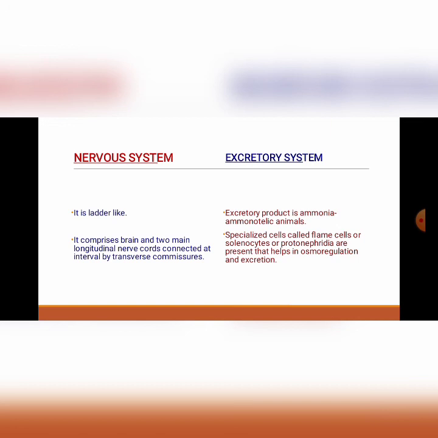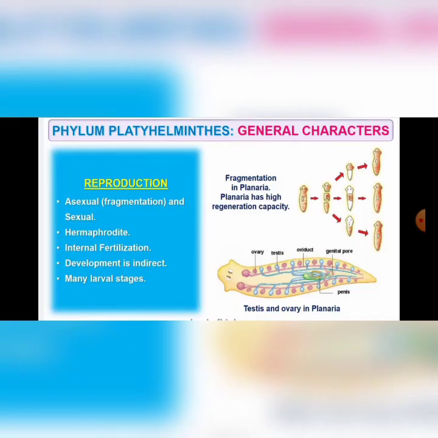Here the excretory product is ammonia. The animals which release their nitrogenous waste as ammonia are called ammonotelic animals. Clear? Next is reproduction. Here reproduction may be asexual by fragmentation, and the animals are hermaphrodites.